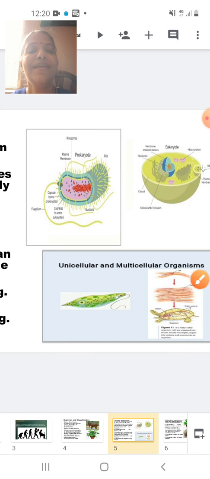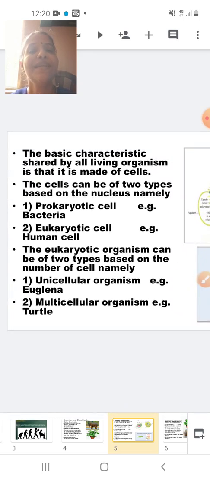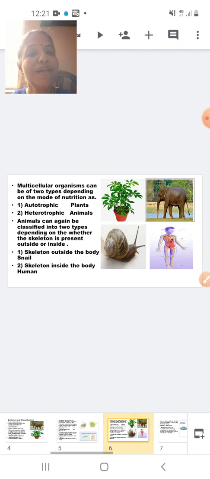Okay. Let's move ahead with the reading part. The basic characteristic shared by all living organisms is that they are made up of cells. The cells can be of two types based upon the nucleus, namely a prokaryotic cell, example bacteria, and a eukaryotic cell, example human cell. The eukaryotic organism can be of two types depending upon the number of cells, namely a unicellular organism, example euglena, and a multicellular organism, example turtle, human being, fish, all of them are multicellular organisms. Now let's go to the next part.